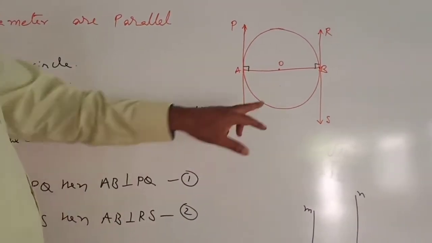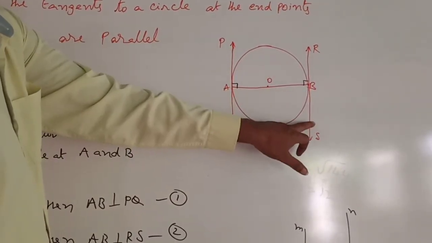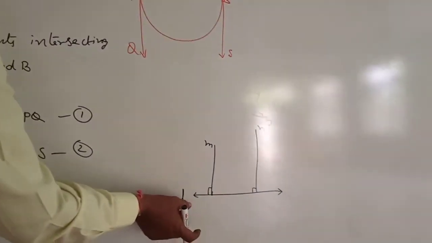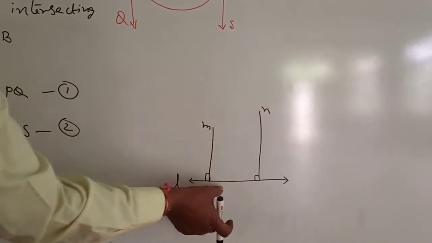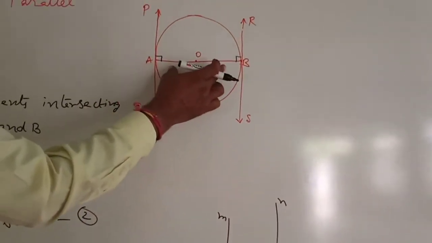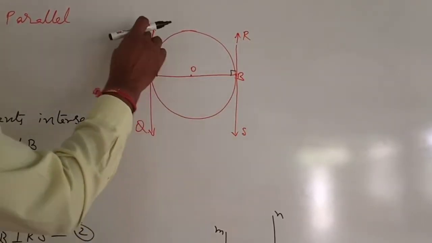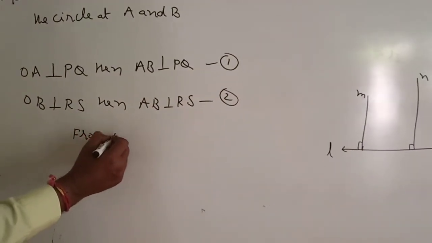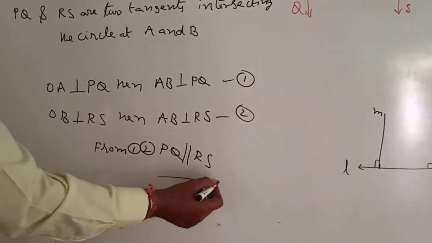So from 1 and 2, AB is perpendicular to PQ, and AB is perpendicular to RS. That means PQ and RS are parallel. For example, L is one line, M is perpendicular to L, N is perpendicular to L, so M is parallel to N. Likewise, AB is perpendicular to PQ and RS, so PQ is parallel to RS. That is required to prove.